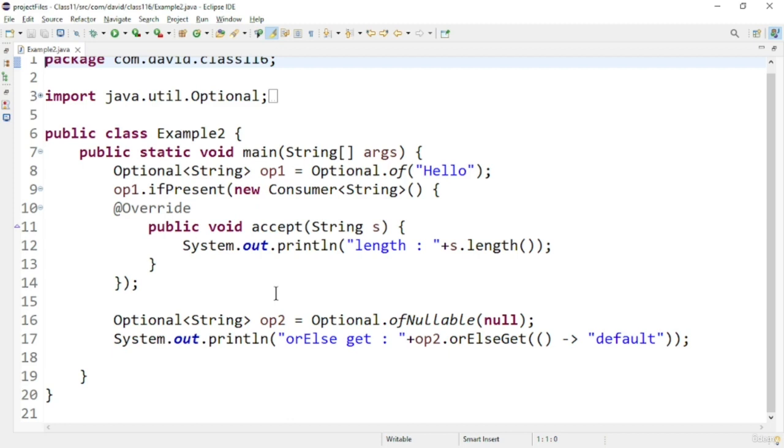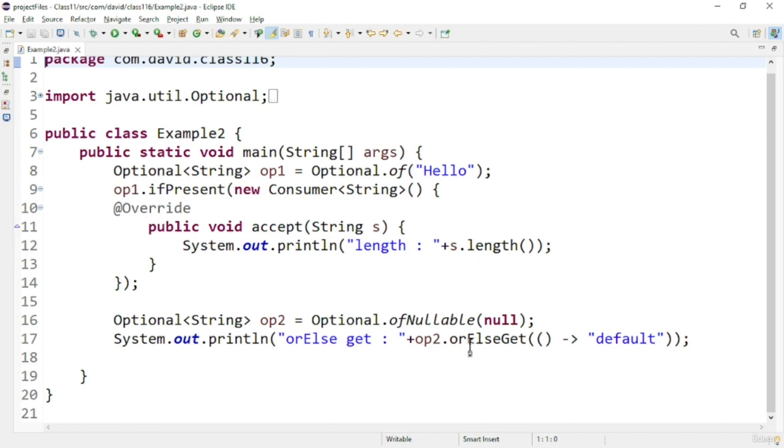Here I am using the orElseGet method. What will orElseGet do? If the value is not present, if the value is null in the Optional container, at that time the orElseGet method will execute a particular function for you, so that you will be able to execute a particular function if the condition fails or the value is null. And let us see what the orElseGet syntax is.